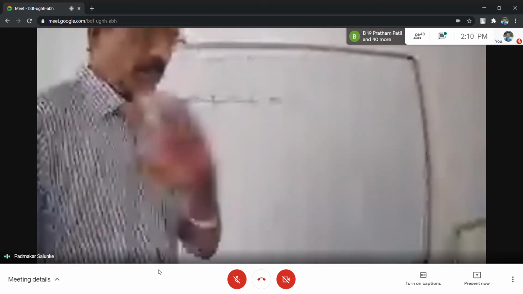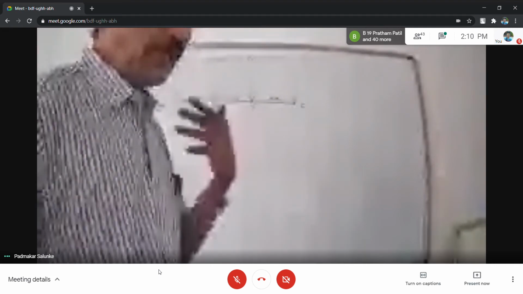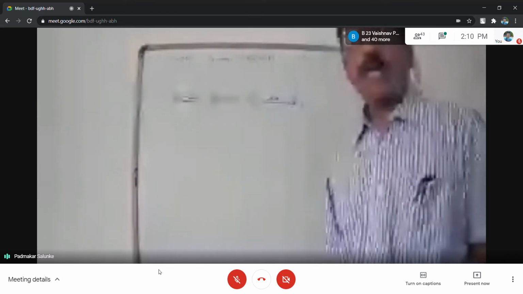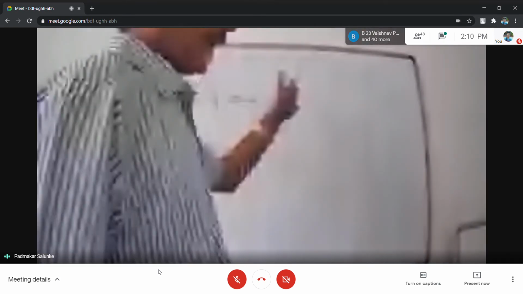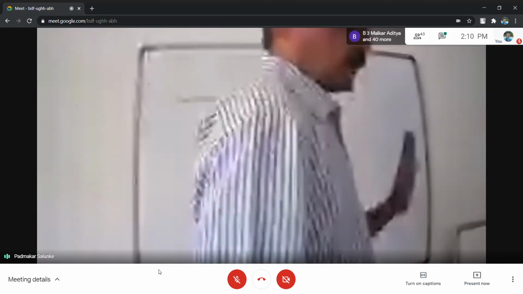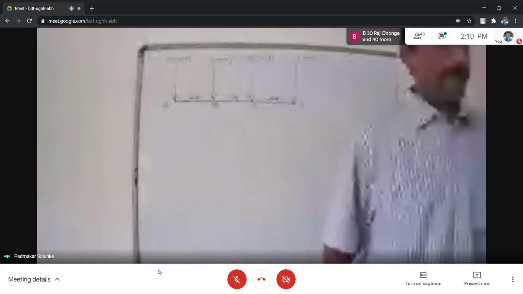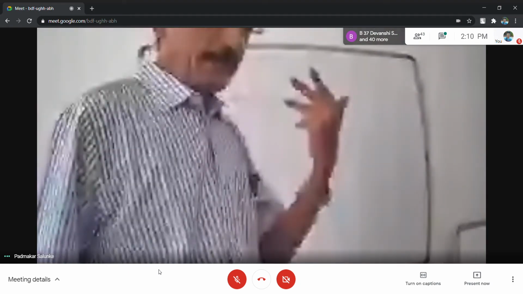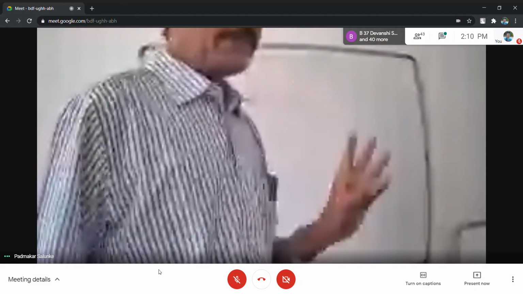So first step is not required. Second, you have to take algebraic addition of forces along the x-axis. These forces are parallel to y-axis. There is no force parallel to x-axis. That's why that step is also not required. First step has gone. Second has also gone.